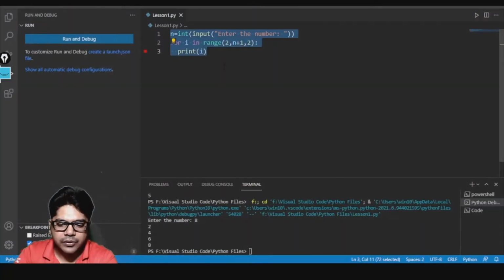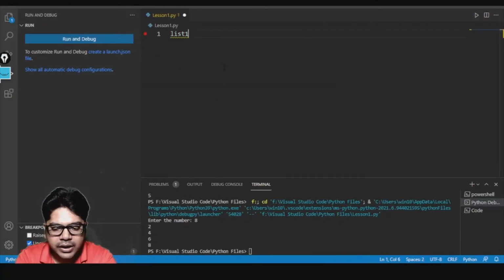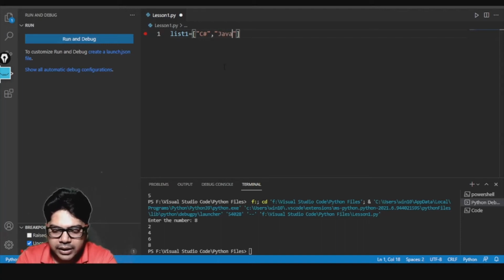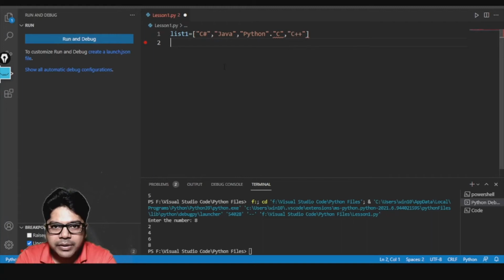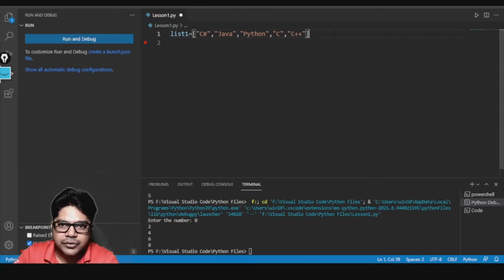So here I will create list1 equal to, and let's suppose I write a few programming language names: C sharp, Java, Python, and C, and I'll write one more, C++. These are the programming languages that we have created. Instead of a comma I gave a full stop, and that's the reason it is showing me an error.